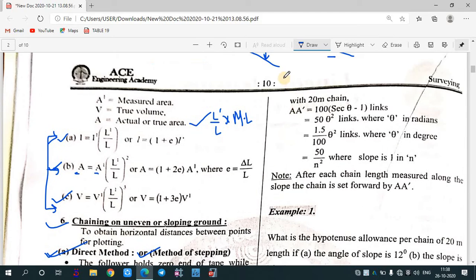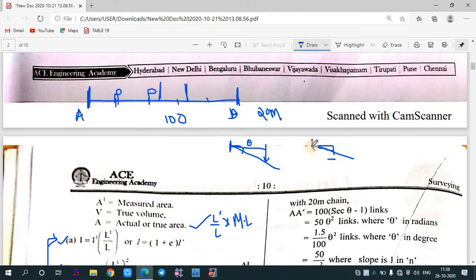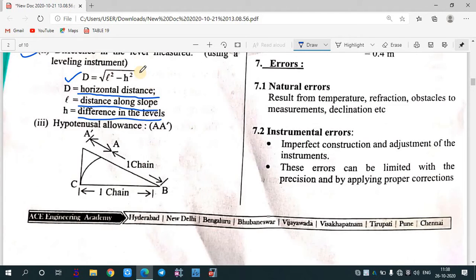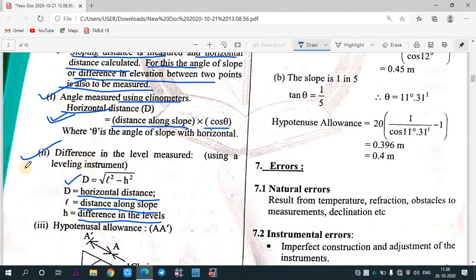So you have calculated the difference of level from here to here. What is the level difference? That will be your h square. So with the help of this you can also calculate the horizontal distance. So there are two formulas: one is based on your angle, and one is based on your level difference.